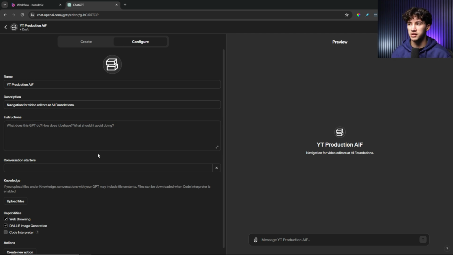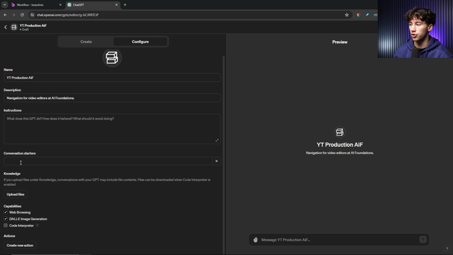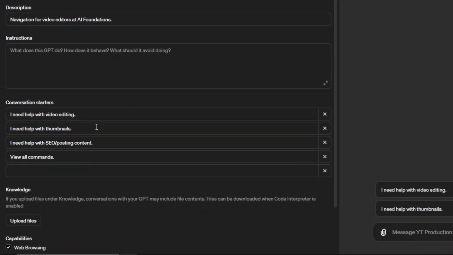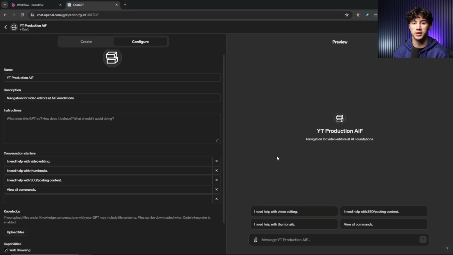And I want to make this easy for people, so what I'm automatically going to do is head down to the conversation starters. And then I'm going to type in a few conversation starters so people don't have to type in a prompt, but they can just click in order to get any question they have answered. So what I've done is I've created 4 conversation starters. I need help with video editing, I need help with thumbnails, I need help with SEO/posting content, and to view all commands. This is going to be a GPT that gives a list of commands and navigation tips and techniques in order to get help with the question that you're about to ask.